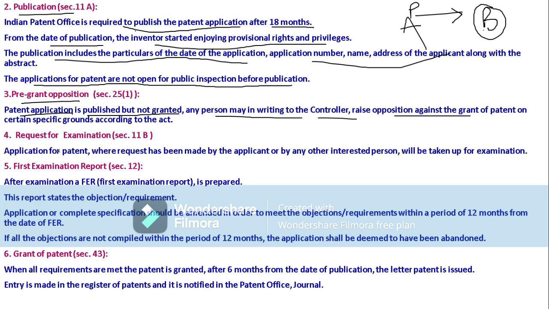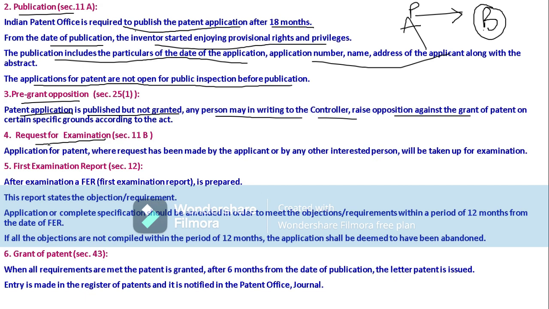Next one is request for examination. If there is no pre-grant opposition after publication, then we can go for request for examination.